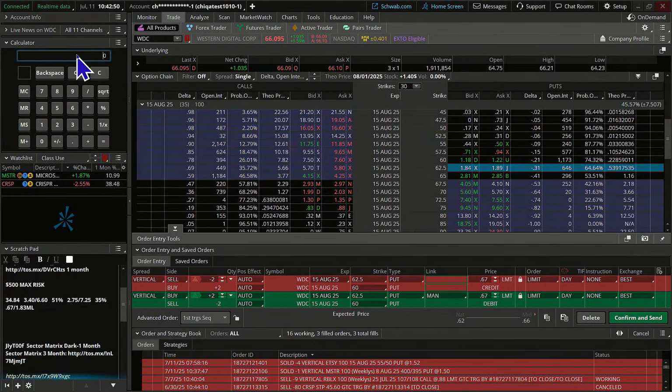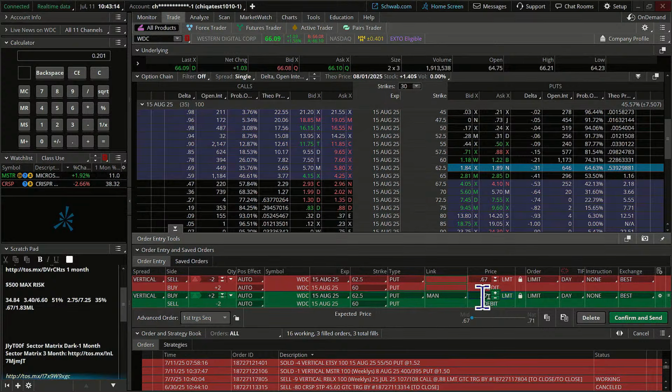You might have differing opinions, and I've asked you before, what is your magic number you like to get to? Some are 50%, some are like 60%, 70%. On this one, let's go ahead with the 70% again. So if we get 70%, let's get out when 30% is left. 0.67 times 0.3, that's going to say 20 cents. We're going to go buy it back.